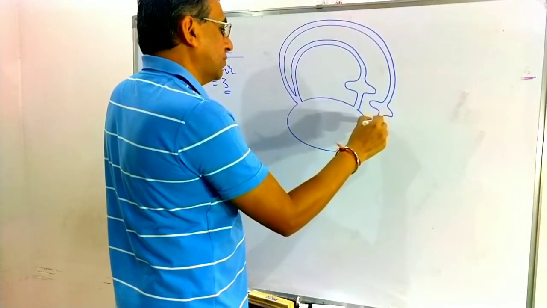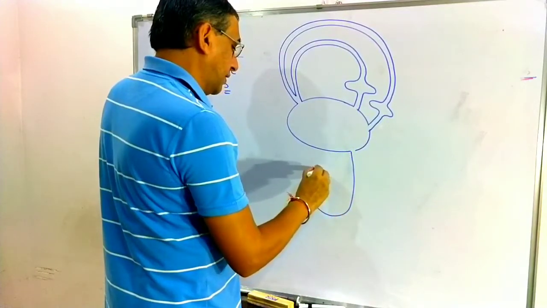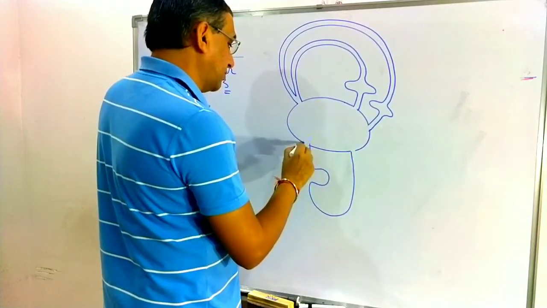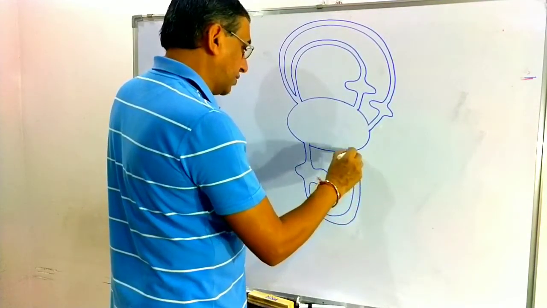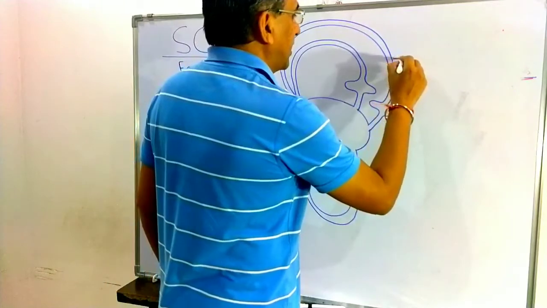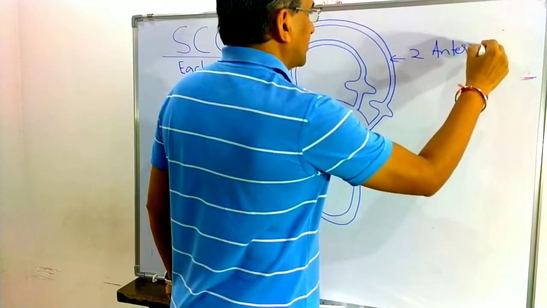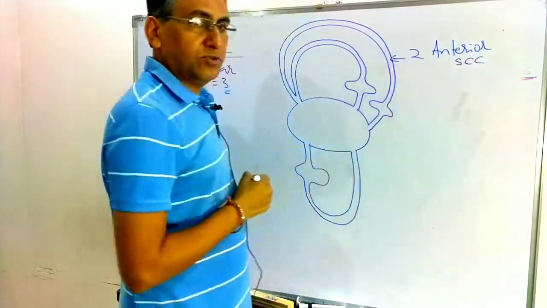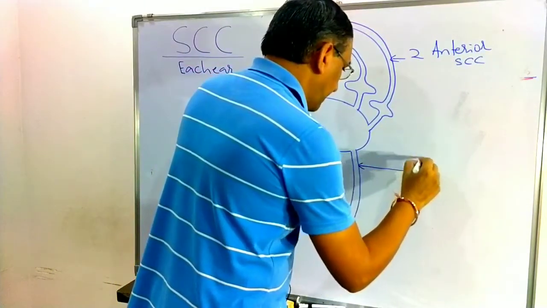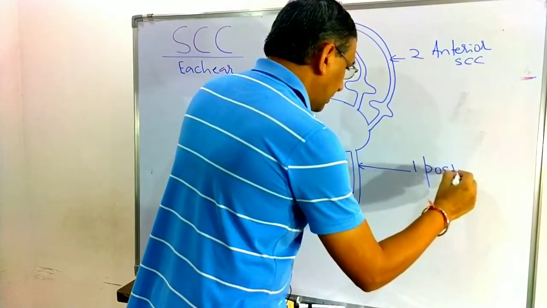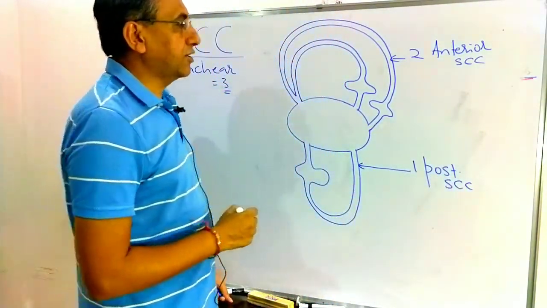These are the 3 semicircular canals which arise from the body of the utricle. Two of them are the anterior semicircular canals, and this one is the posterior semicircular canal. So 2 anterior and 1 posterior semicircular canals are there.